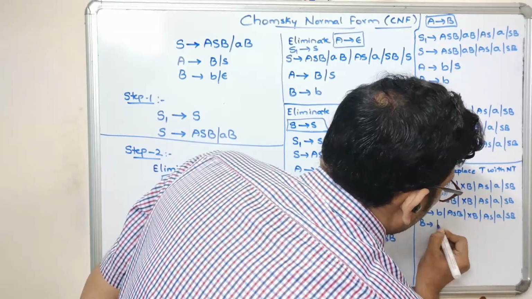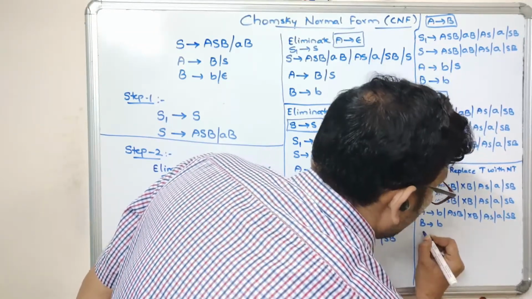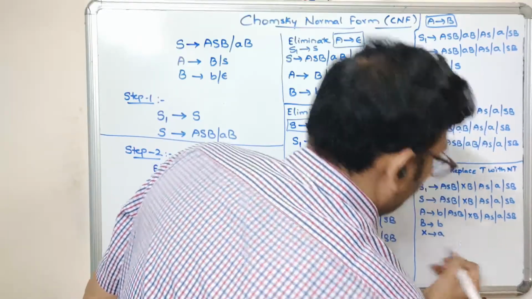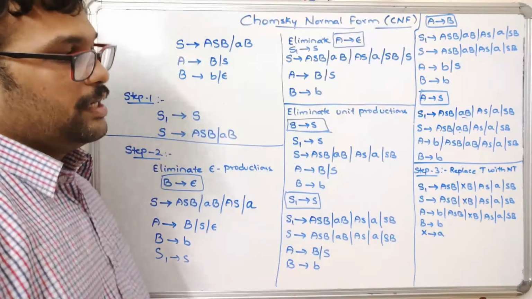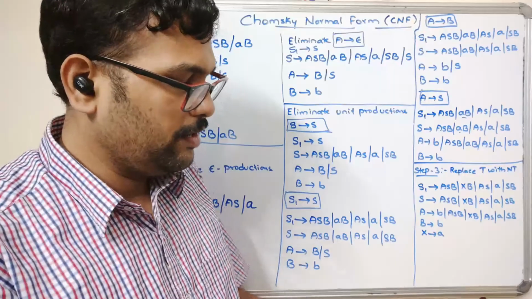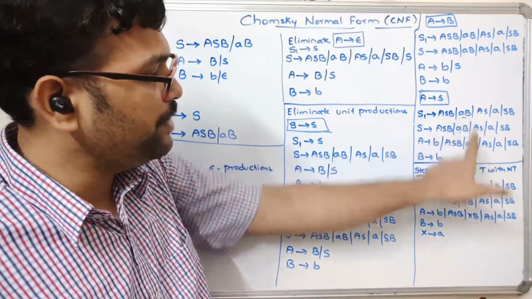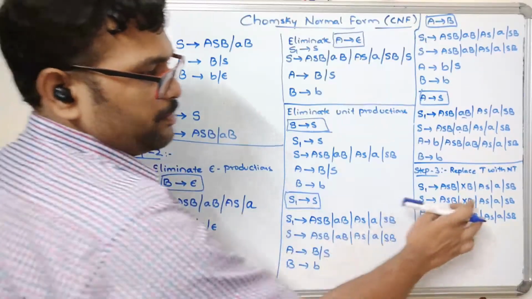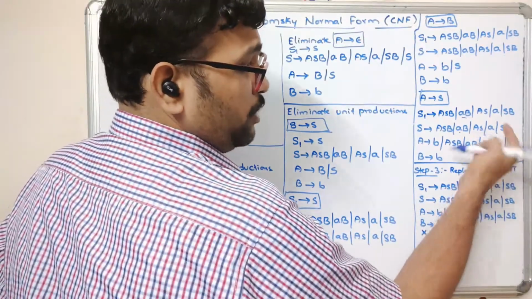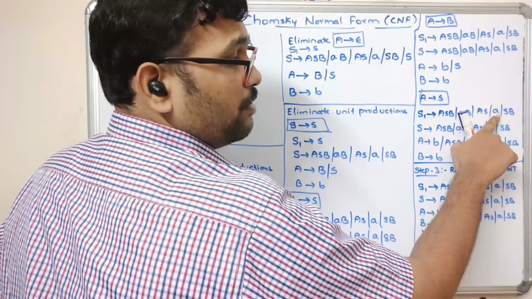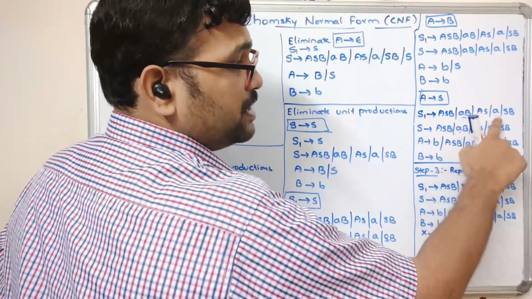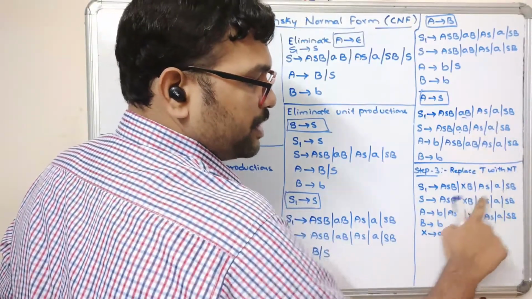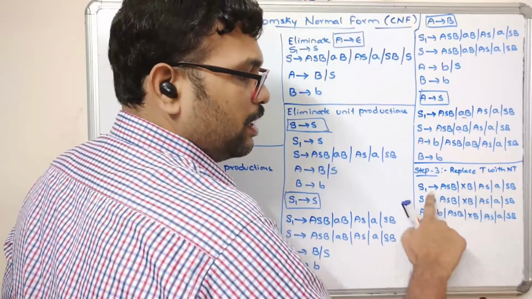And B tends to b. Okay, and there is a new production, X tends to a. Here we are replacing the terminal a with capital X, so it becomes a non-terminal, right? And don't replace that single terminal with the X, because if you replace this A with X, again you will get the unit production.